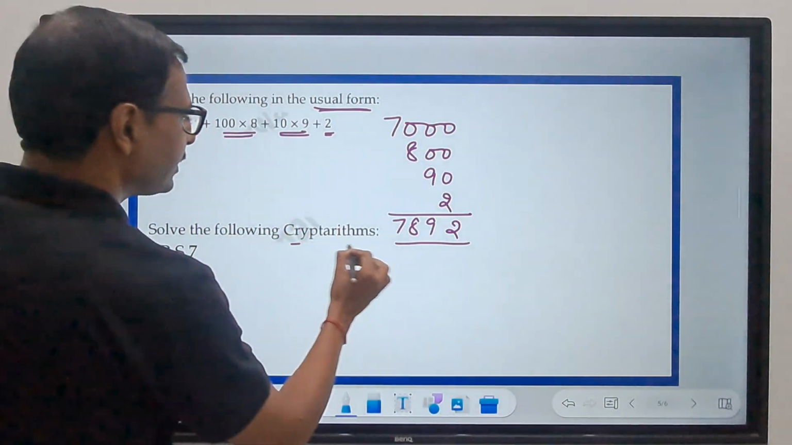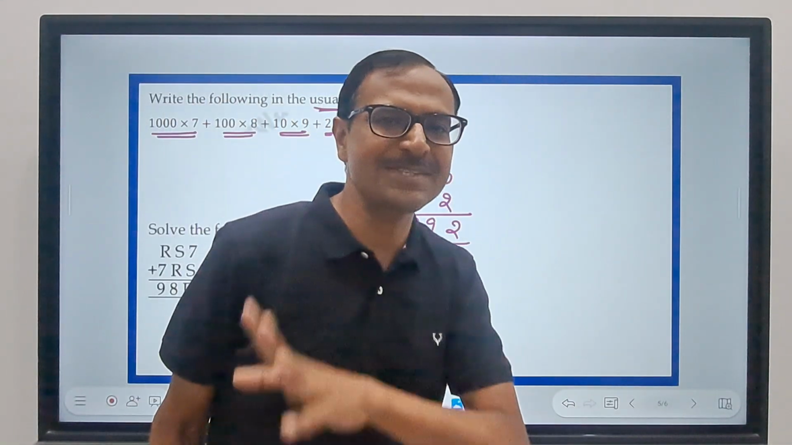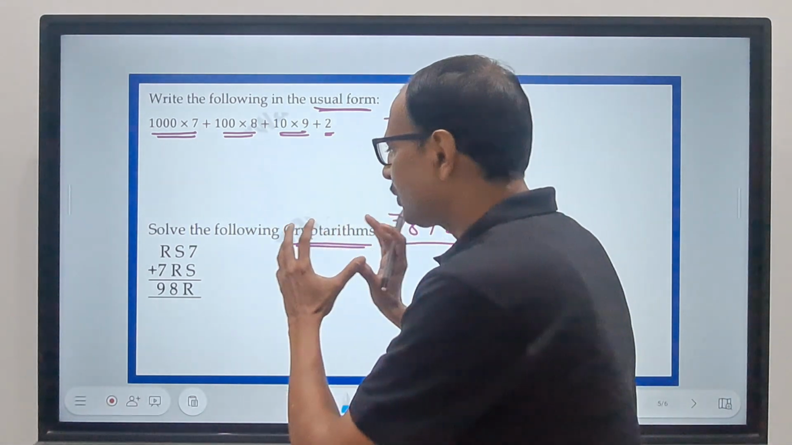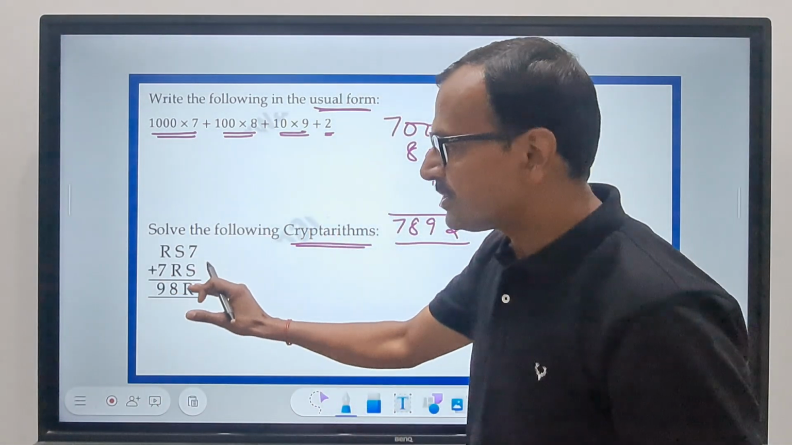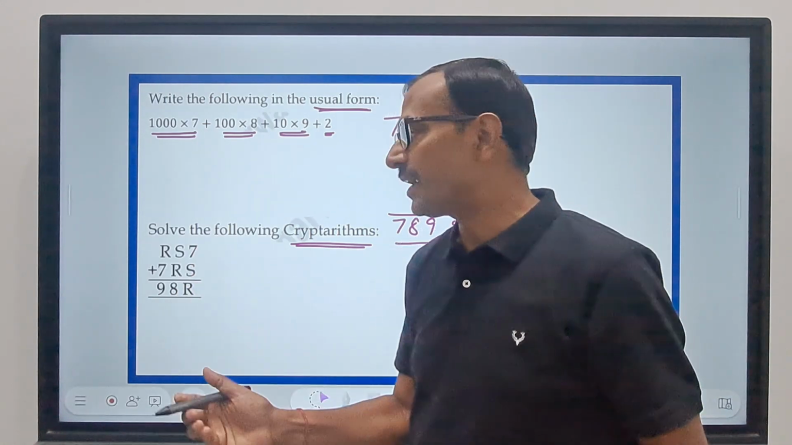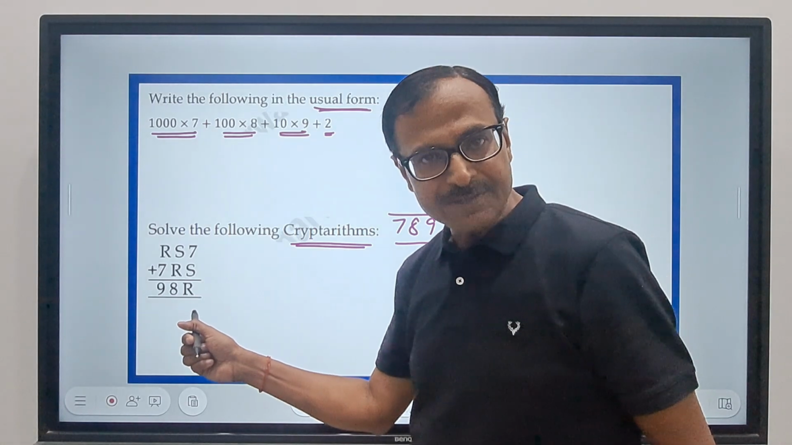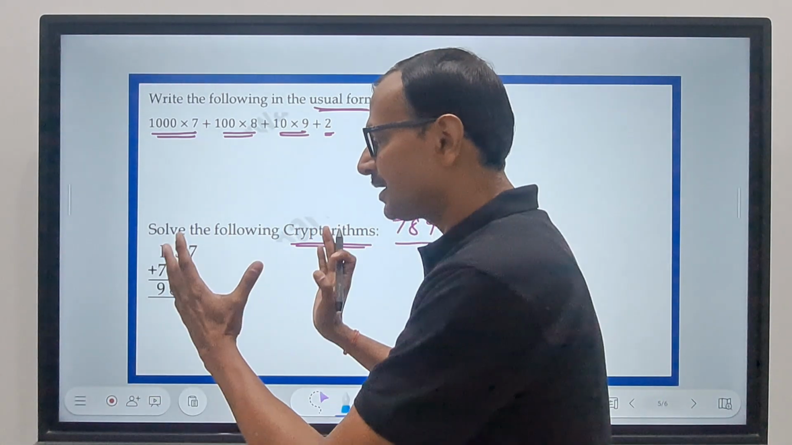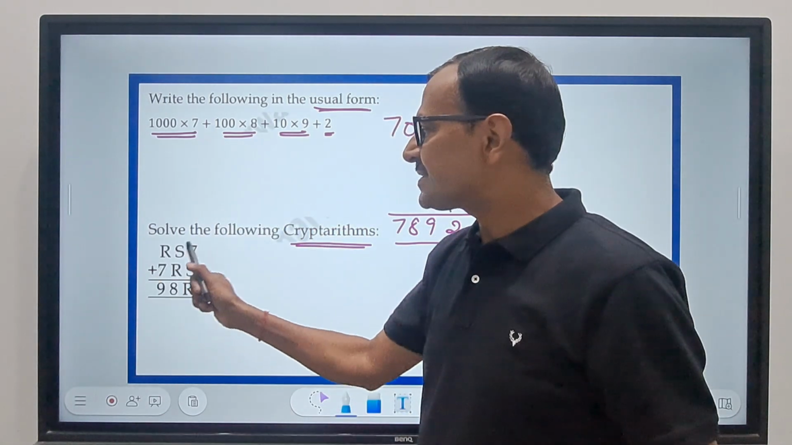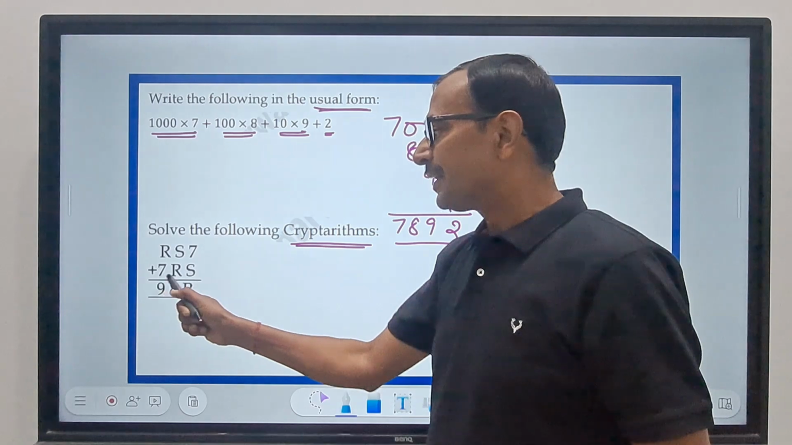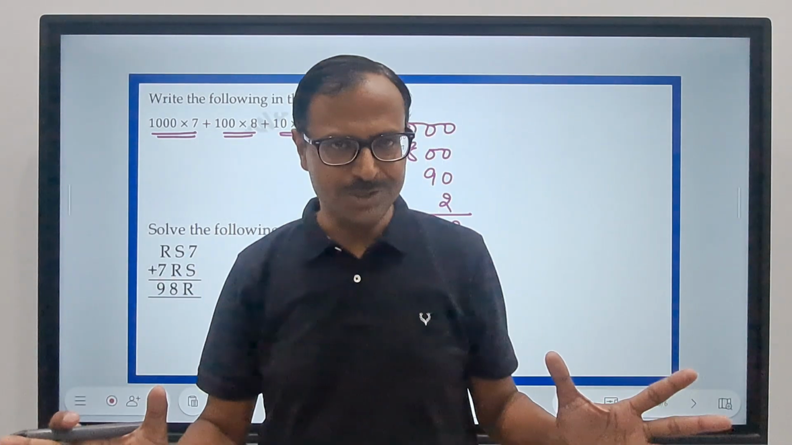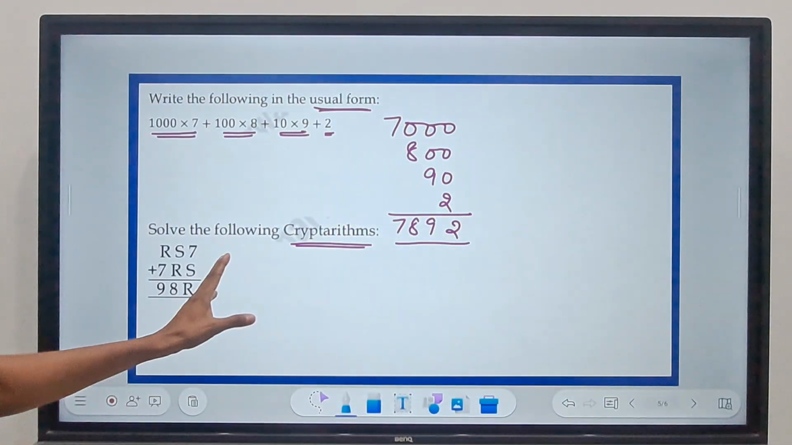Solve the following cryptarithm. Very important word and very, very interesting puzzles. Cryptarithms are questions where some of the digits are missing and you have to find the missing digits. Those missing digits are represented by alphabets. So let's solve this cryptarithm, that is an addition problem. RS7 plus 7RS gives 98R. R and S are some digits. Okay. So I want to solve this cryptarithm now.